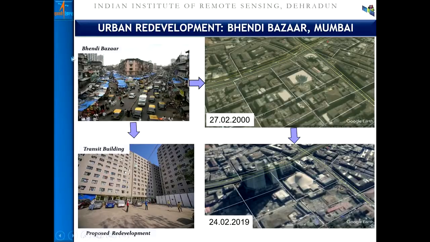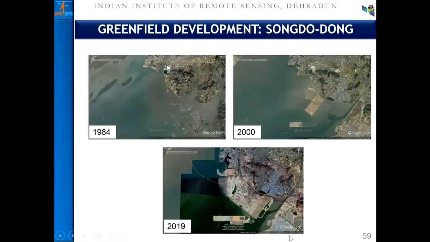I'll quote some examples. An example is Bhendi Bazaar, how the information is captured under the redevelopment. A typical urban node in the year 2000 had low-rise buildings, and in the process of redevelopment they have been captured, and high-rise setups with higher FAR and more vacant or open space are coming up in the near vicinity. So this is the artistic impression and ground picture of the current and the proposed structure, and how the satellite data is capturing the information. Let us see more pictorial information.